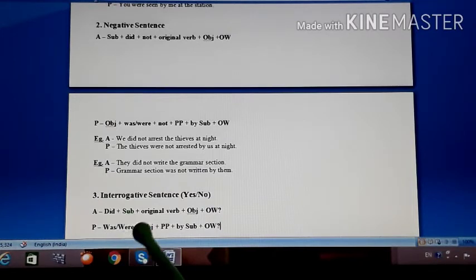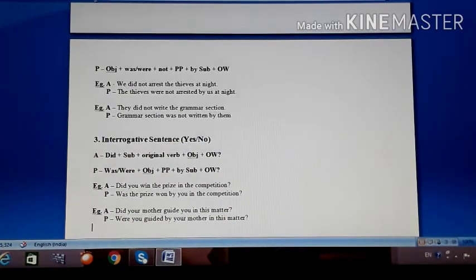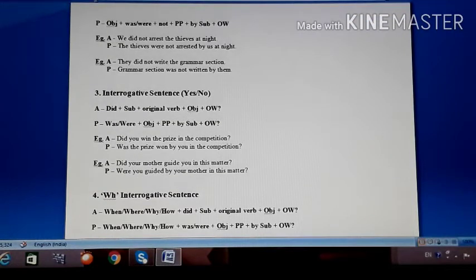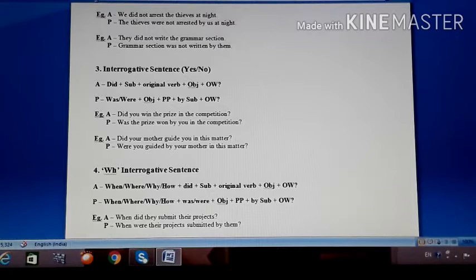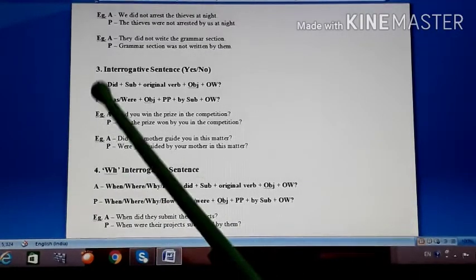Then in place of subject, we will write object. In place of original verb, we will write past participle. And in place of object, we will write by subject and then other words and question mark. So the question will remain question only. So when you change any question sentence of simple past tense into passive voice, it should remain question only. So in active it begins with did, then in passive it will begin with was or were, depending upon the object.